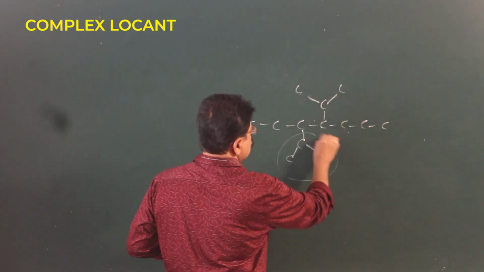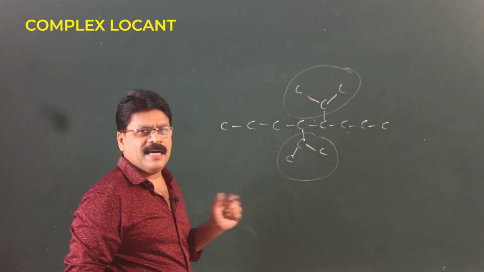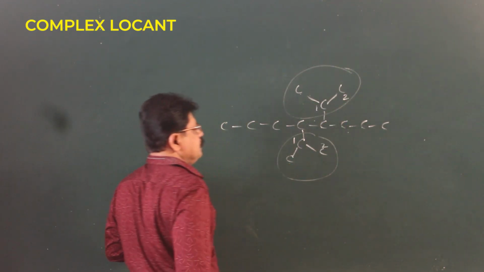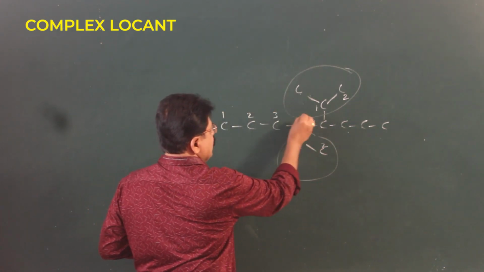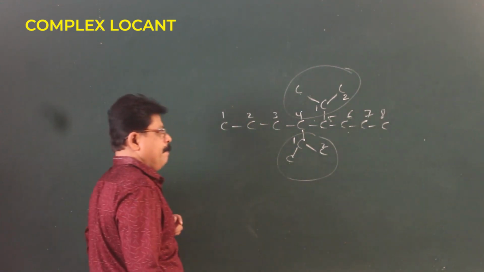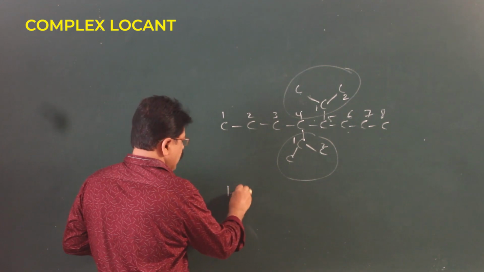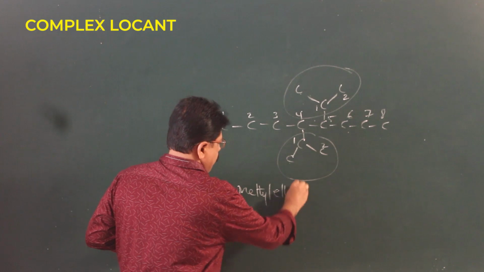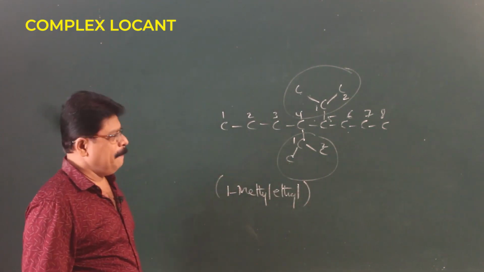This compound has 2 complex locants which are identical, 1, 2, 1, 2. Longest chain is 1, 2, 3, 4, 1, 2, 3, 4. So, I can put numbers from any side. So, I have 1 methyl ethyl, that also is 1 methyl ethyl.